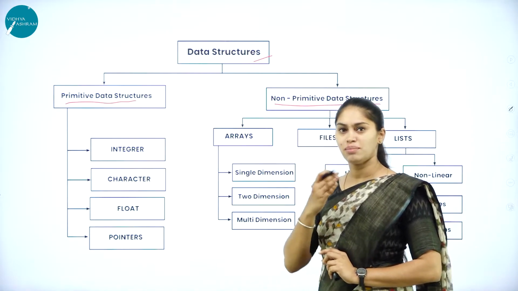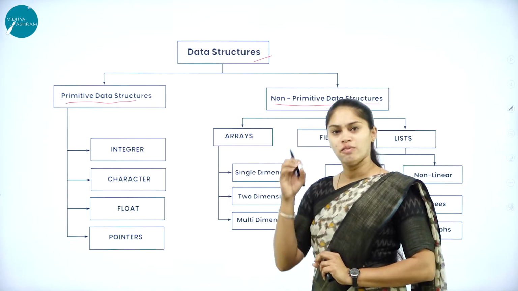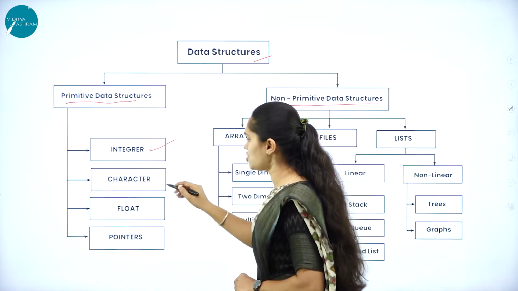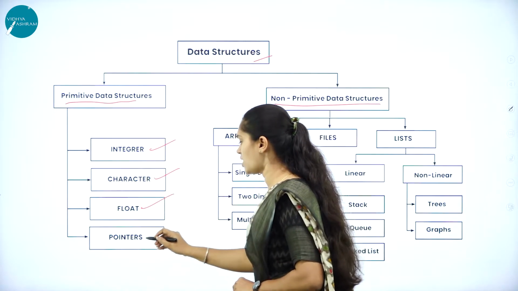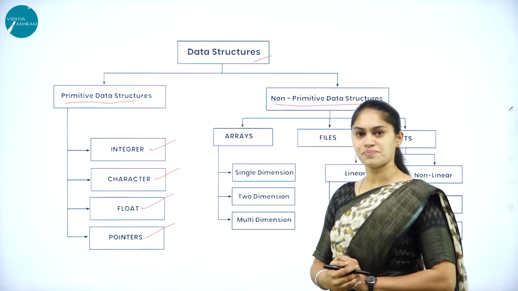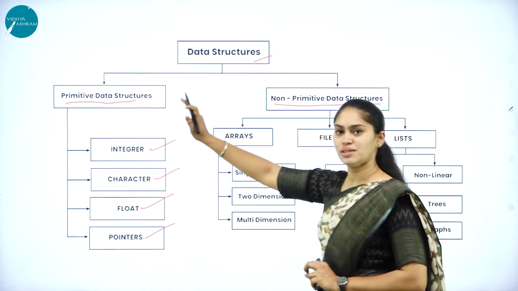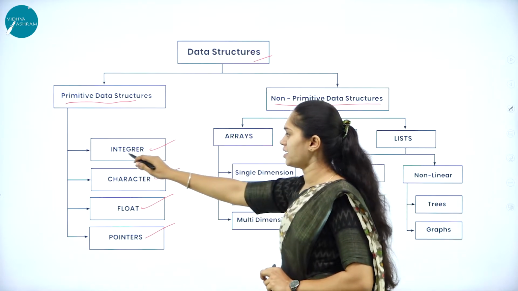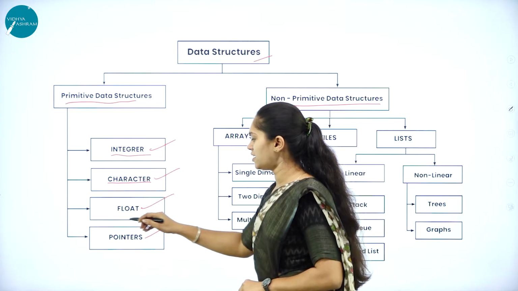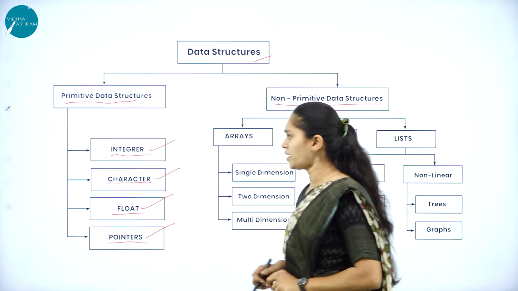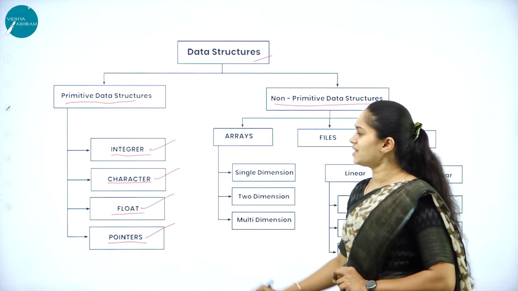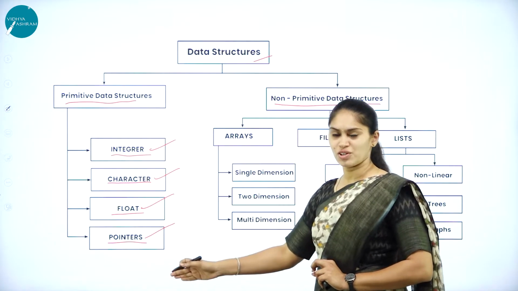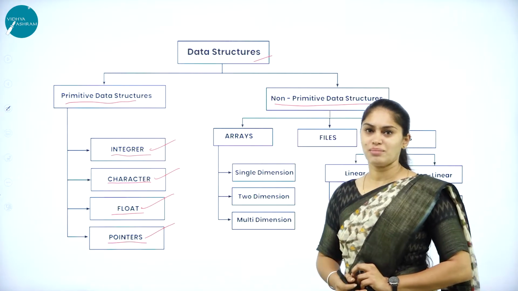Primitive can be integer, character, float and pointers. You are all familiar with int, char and float, right? I am going to discuss these data structures one by one later.